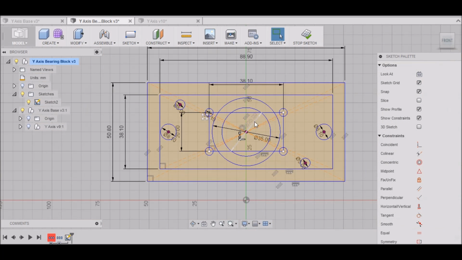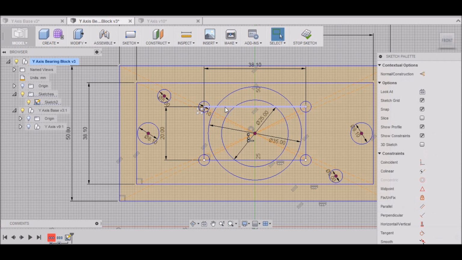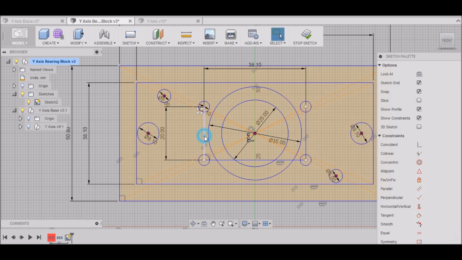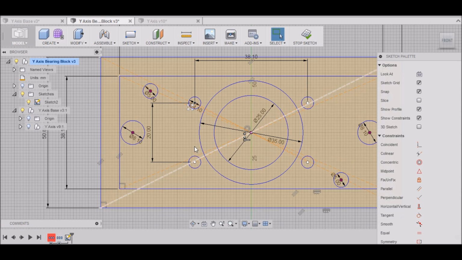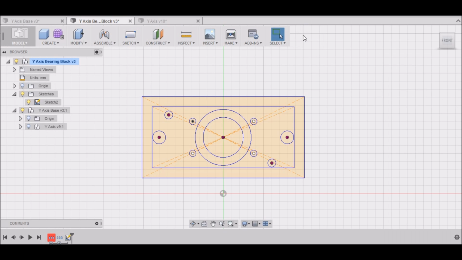That way it puts the 4 holes. These will be to mount our bearing cover. So let's select these lines that we drew and get rid of them. Those were just for reference. That looks good, so we can stop sketch.